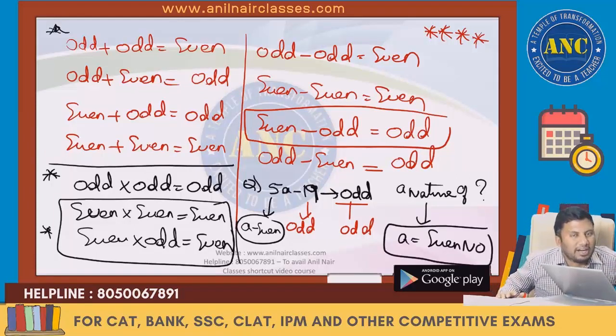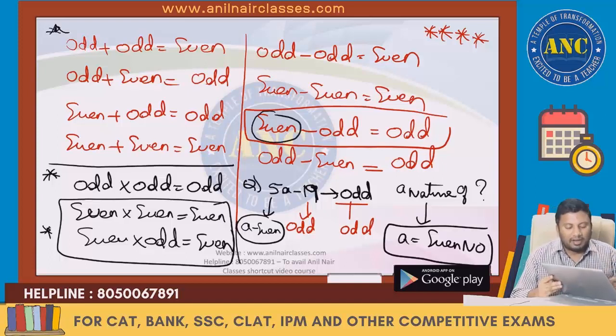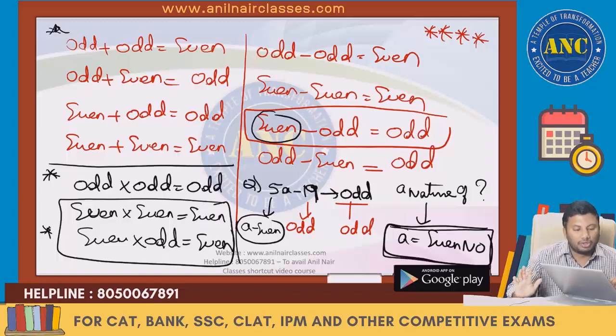I hope the idea is clear. 5a minus 19 is an odd number. 19 is an odd number. Something minus an odd number is an odd number, so that something has to be an even number. 5 is an odd number. Odd number into something only will give you an even number. That something, a, is an even number. Simple example to know how to use this fundamental concept. Right? I hope this is clear.